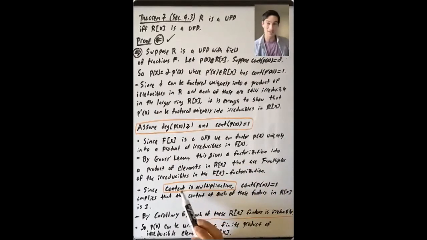And then we used that content is multiplicative to see that the GCD of the coefficients of each one of those elements in R bracket X is 1, so they're all irreducible by this corollary of Gauss's lemma. Okay, so we see that we've satisfied half of what it means to be a UFD. P of X can be written as a finite product of irreducible elements in R bracket X. So now we just have to show that this product of irreducible elements is unique up to associates.